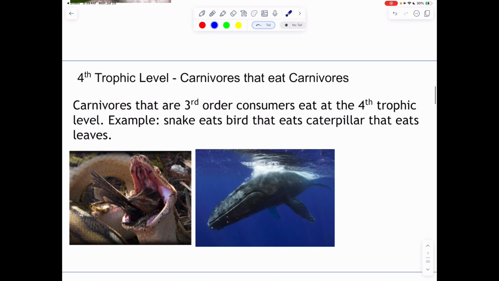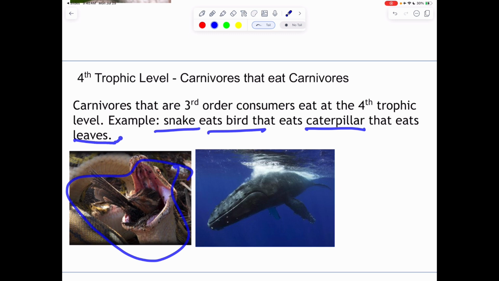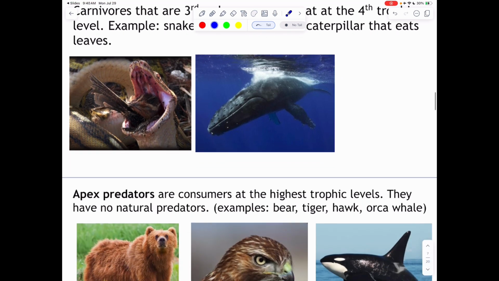And then it keeps going into our fourth trophic level. These are our third order consumers. So they're going to eat at what we call the fourth trophic level. This is going to be our snake that eats the bird. I know, kind of a gross picture here. But that bird ate a caterpillar and that caterpillar ate leaves. So we're on our fourth trophic level. The same with our whales.